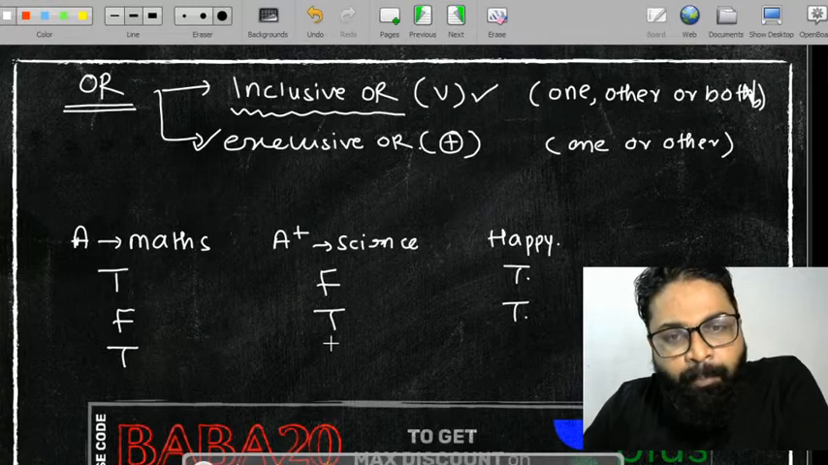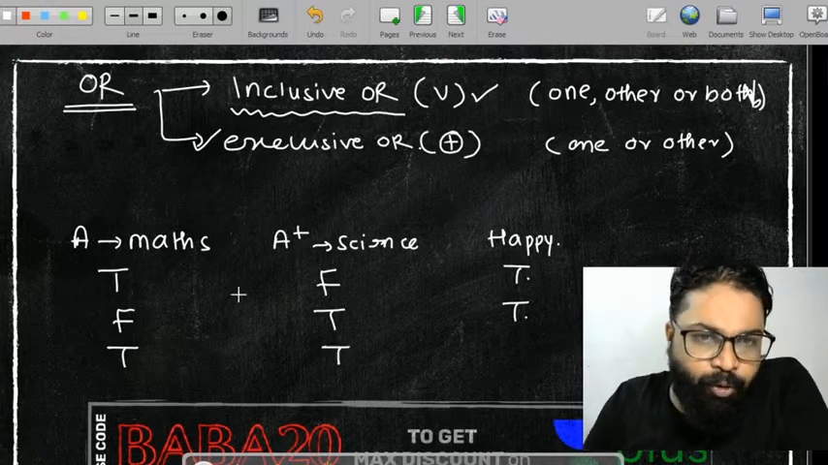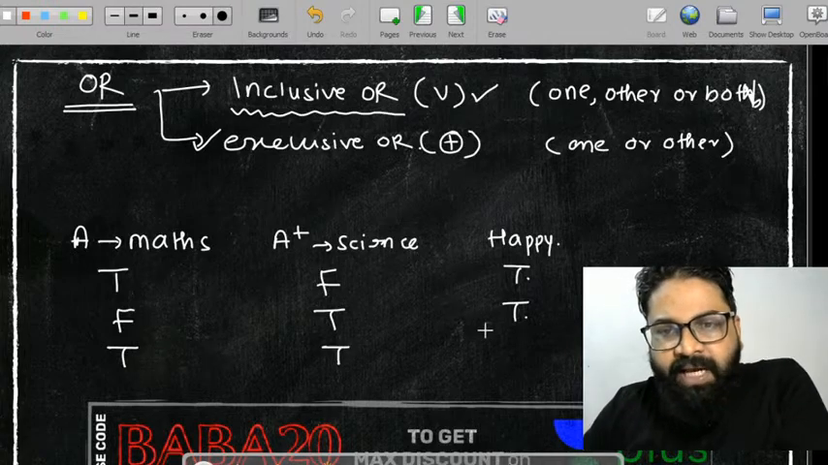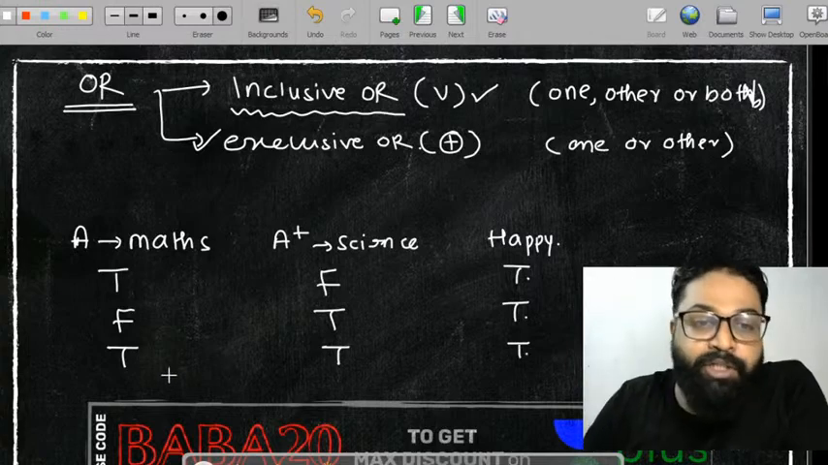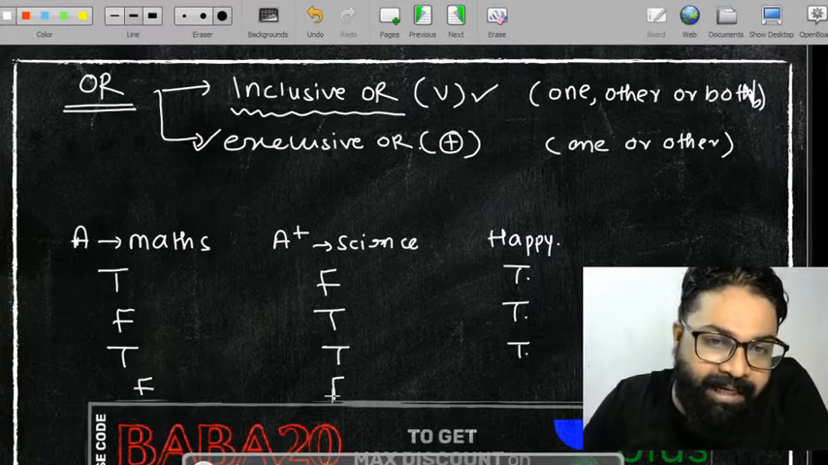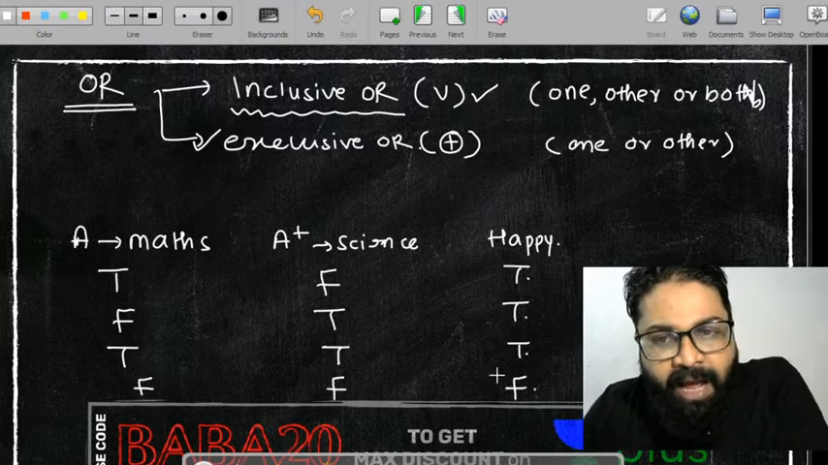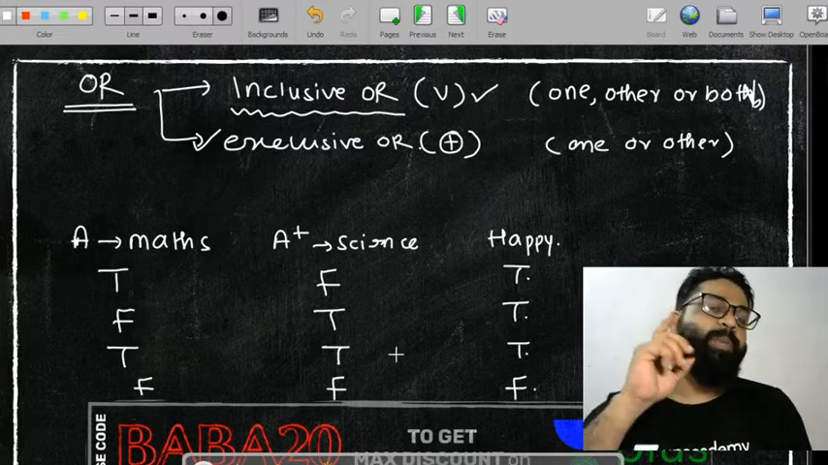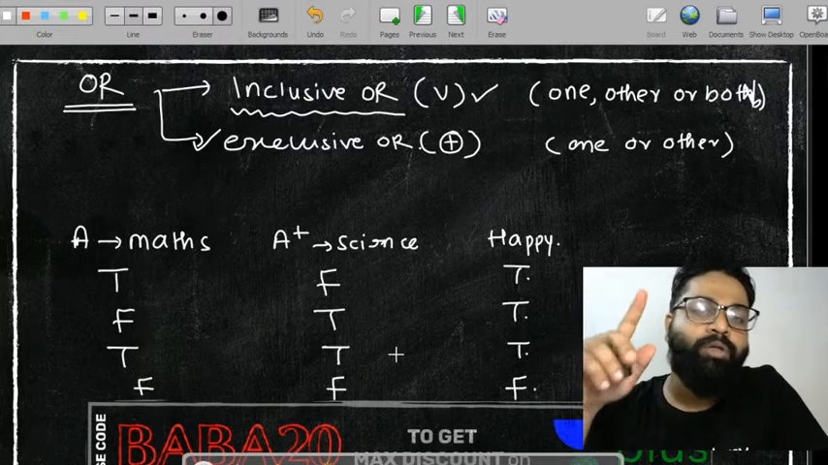Now if you will get both the things, if you will get A in maths and you will be getting A plus in science, again she will be happy. When she will not be happy? When you will not be getting anything, then she will not be happy. This is the truth table with respect to what? This is the truth table with respect to the OR case.